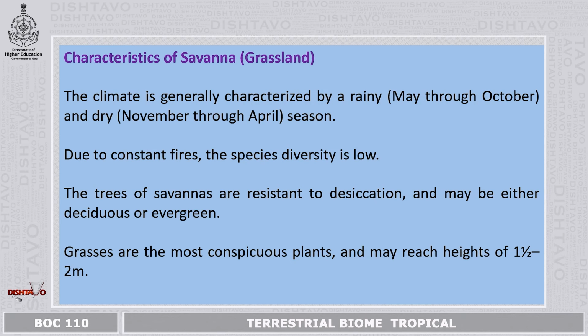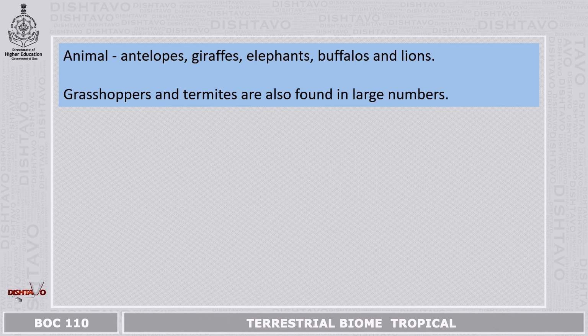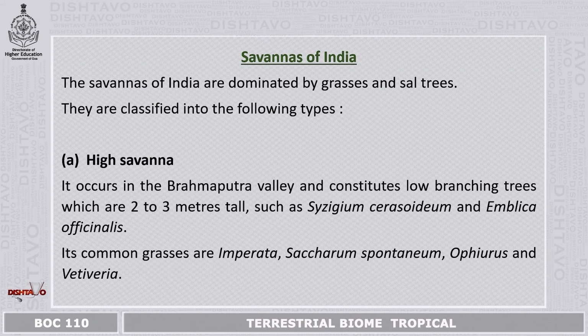Grasses are the most conspicuous plants and may reach heights of 1.5 to 2 meters. Animals that are found in the savannas are antelopes, giraffes, elephants, buffaloes, and lions. Grasshoppers and termites are also found in large numbers. We also find savannas in India.